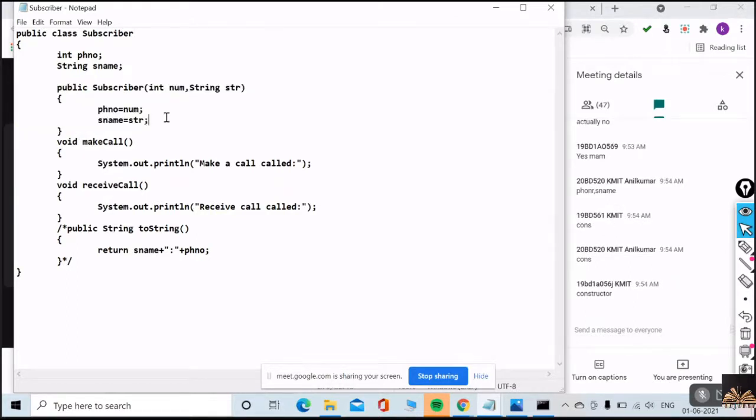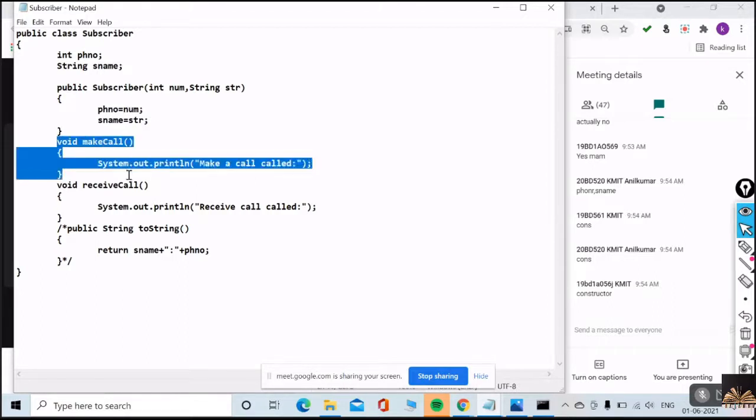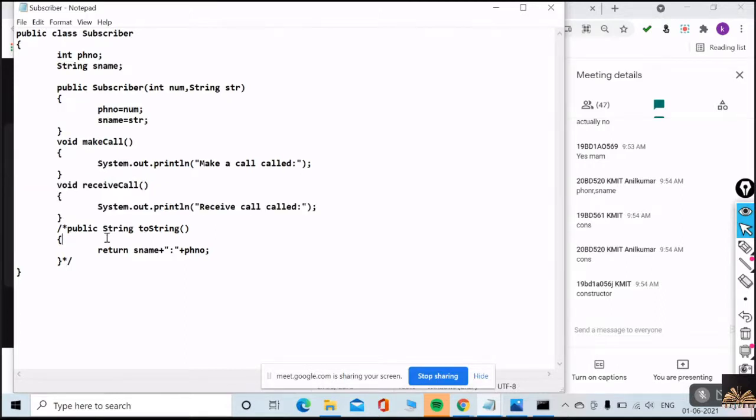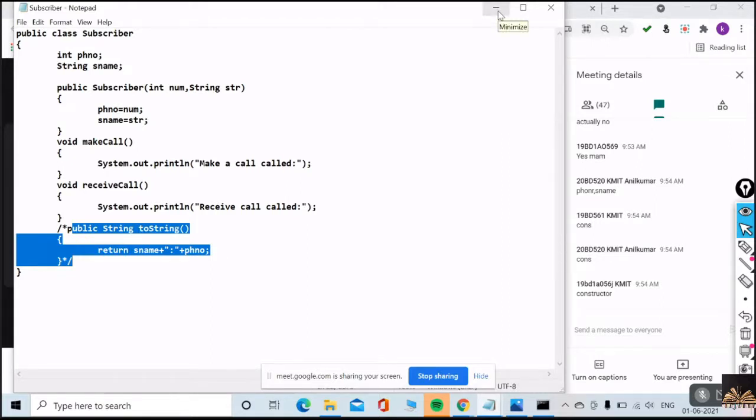So with this parameterized constructor, I am initializing the data members. Is that okay? I'm telling you very clearly and point by point, so please don't worry. You will understand very clearly. There is a make call method. There is a receive call method. Okay. Understood? I'll talk about this later. I just commented. Now hope you understand the subscriber class. Everybody, everyone, right?